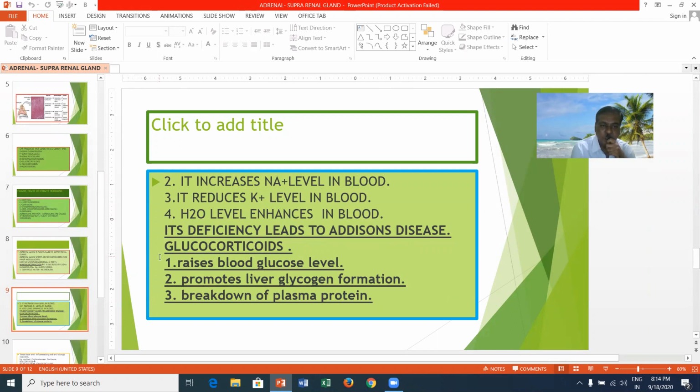The second one is glucocorticoid. It is released from the zona fasciculata. It raises blood glucose level and promotes liver glycogen formation. Glycogen formation means glucose is converted into glycogen, and it also causes breakdown of plasma protein.